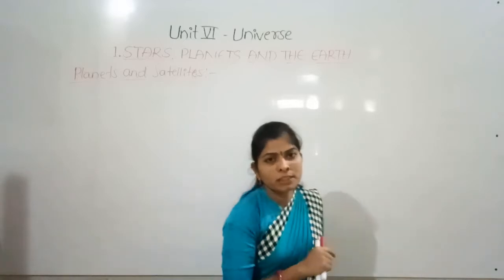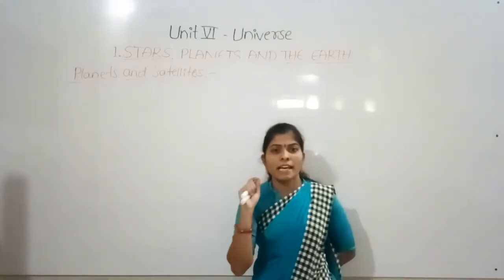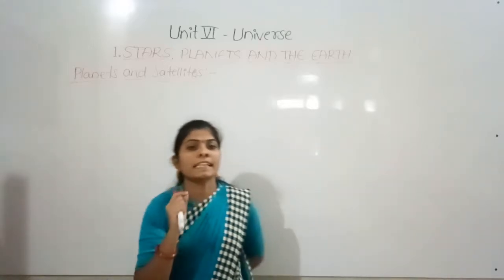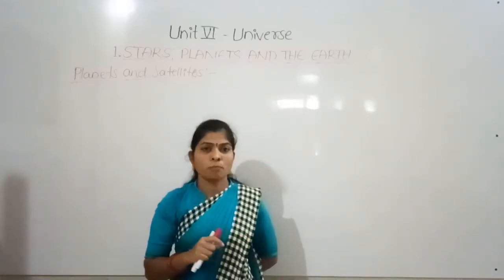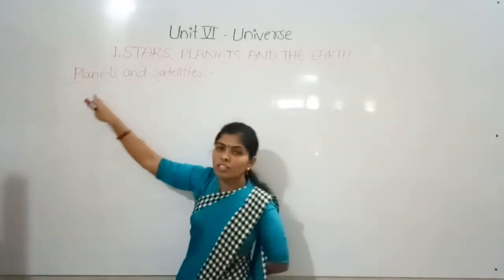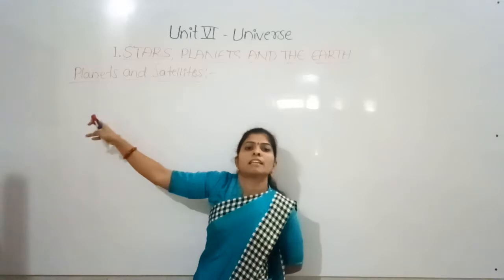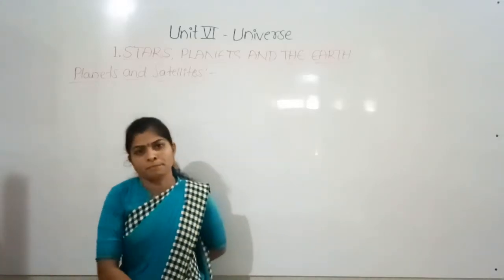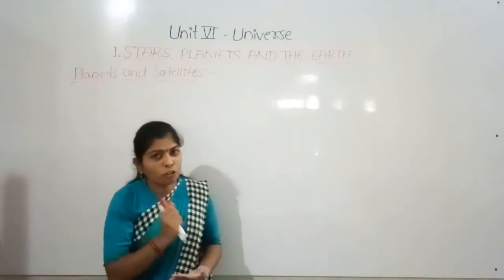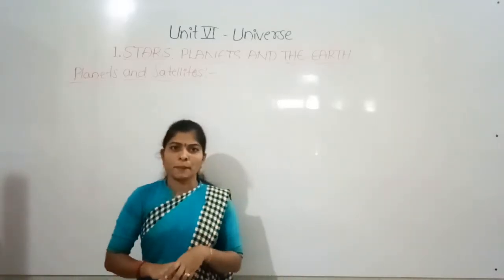Non-luminous means the objects which do not emit light and heat of their own. The planets do not emit light and heat of their own. But even so, we can see the planets in the night sky.